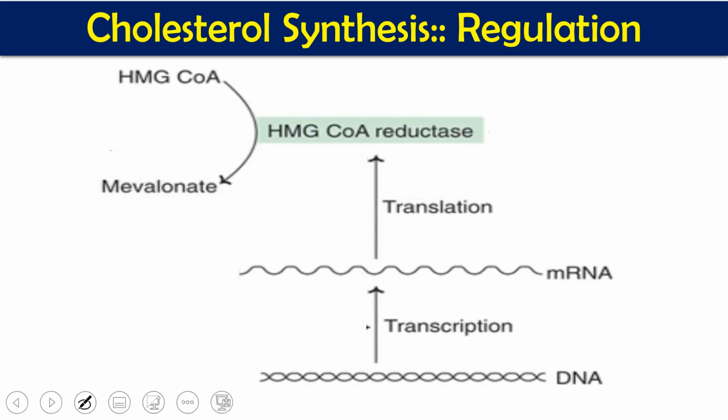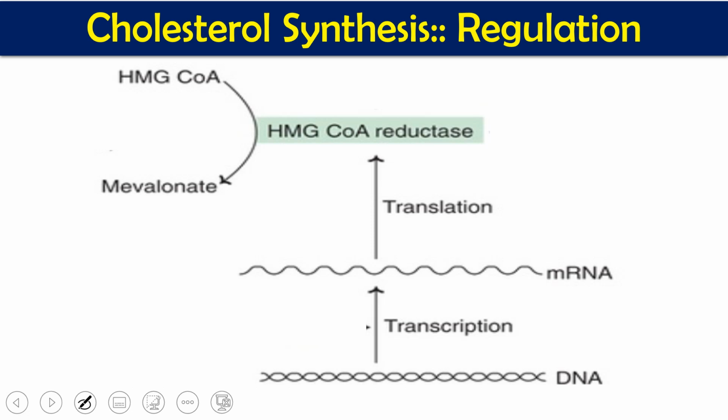So in this case, this HMG coenzyme A is going to be converted to mevalonic acid, and we require an enzyme called HMG coenzyme A reductase. Because this is an enzyme, obviously it is a protein, and this protein we are getting from a DNA. DNA gives us messenger RNA, messenger RNA gives us the enzyme. So through feedback regulation, this process is going to be regulated by the end product.